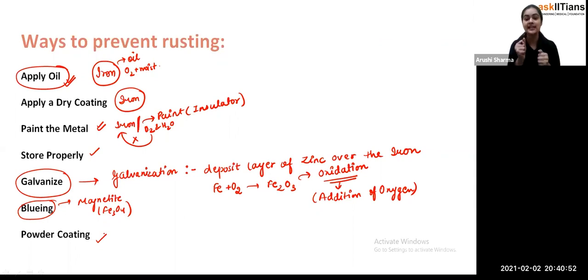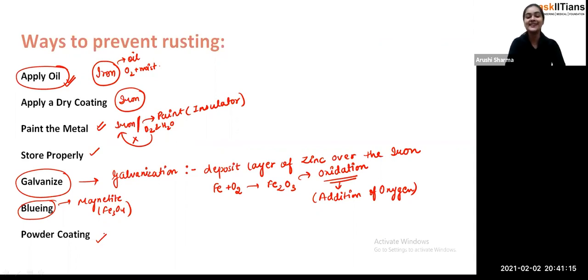But if there is iron and oxygen and moisture, and we put some barrier between them, obviously there will be no contact between them, and when there is no contact, there will be no rusting of iron. So that's how these are the ways which you can use to prevent the rusting of iron. Okay. I hope you all understand the rusting of iron and how we can prevent it.